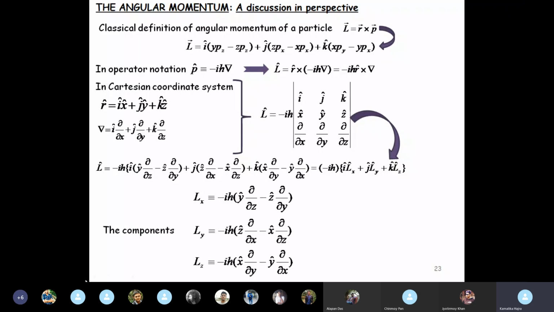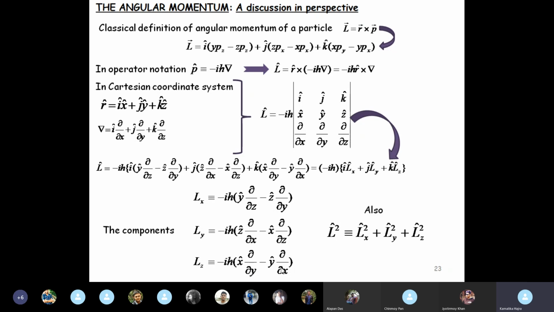So we can write Lx as i h-cut (y ∂/∂z minus z ∂/∂y), and so on and so forth for Ly and Lz. And you can easily identify that Lx, Ly, and Lz are basically in terms of position and momentum: y pz minus z py, z px minus x pz, x py minus y px.